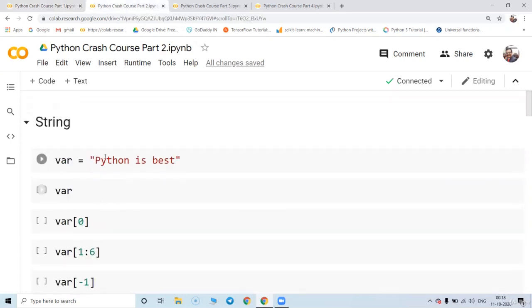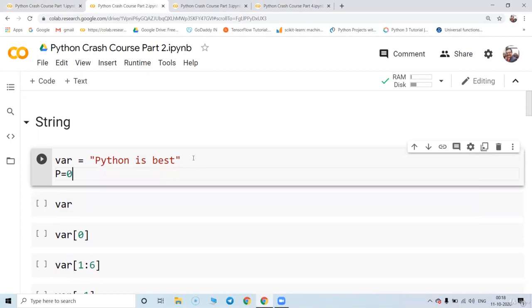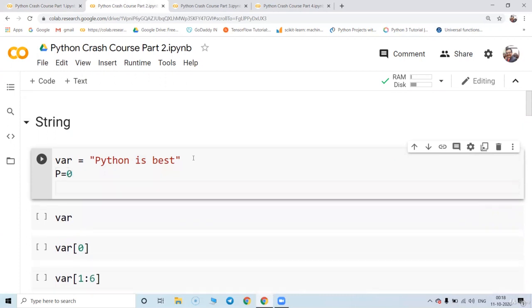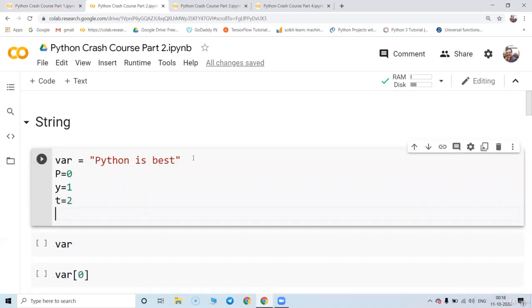Let's move ahead. So I'm going to start with a string now. Suppose "Python is the best" is one string I have defined. So now in this, the P is basically considered to be location 0. When I take the next one, that is y, y is considered to be location number 1. Next, when I take the t, t is considered to be location or index 2, and so on. Okay, great. Now this is clear. So let me put a hash over here so it won't generate an error, because these are comments. So now the indexing is very clear to us.